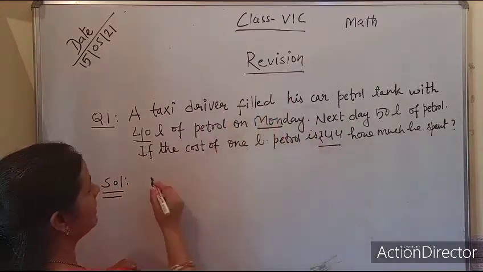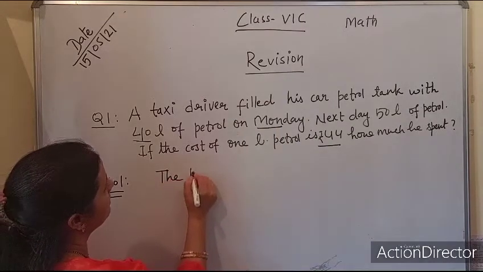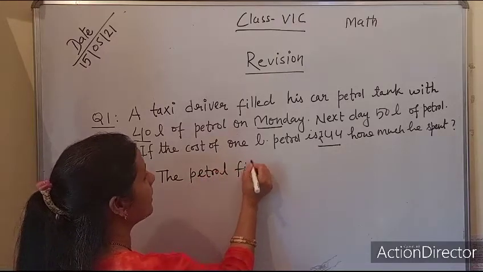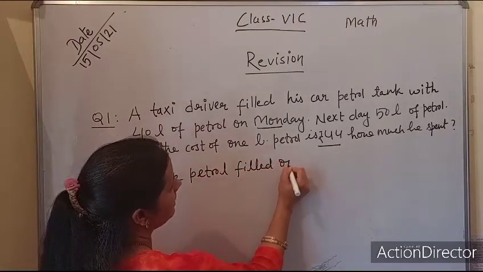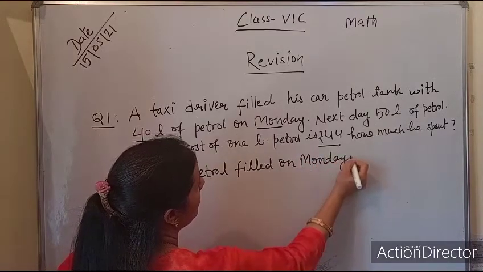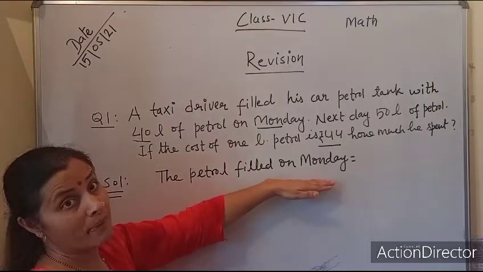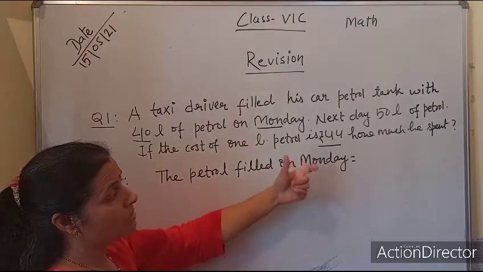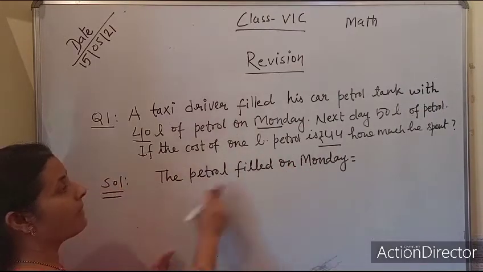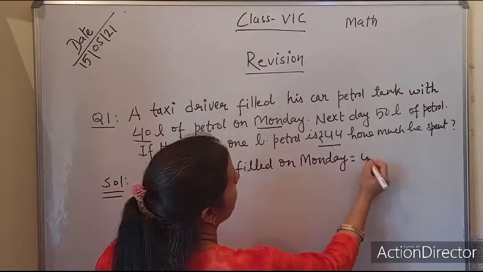How to make a statement? The petrol filled on Monday. M should be capital, because it is a special name, a proper noun, and the first letter of a proper noun is always written in capital. Understood? So the petrol filled on Monday is 40 liter.